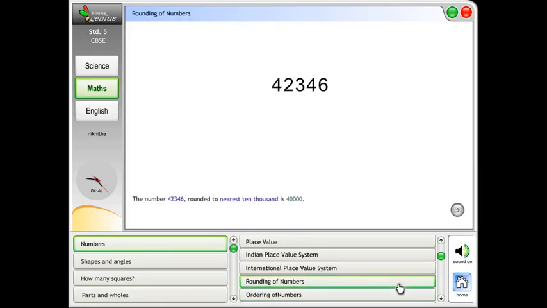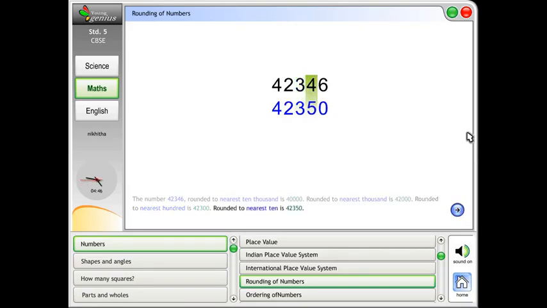Rounding of numbers. The number 42,346, rounded to nearest 10,000 is 40,000. Rounded to nearest 1,000 is 42,000. Rounded to nearest 100 is 42,300. Rounded to nearest 10 is 42,350.